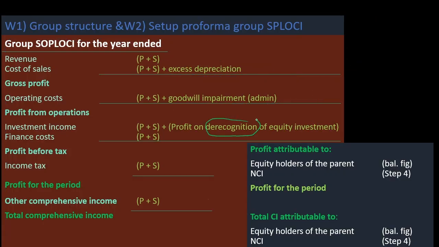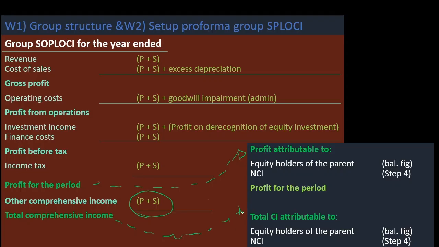Under investment income, we have to add the profit or deduct the loss from the derecognition of equity investment, which is usually the disposal of associate, subsidiary, or whatever. We also shouldn't include the dividend received from subsidiary because it will cancel out. And the same goes for other comprehensive income, where we add the parent's and subsidiary's other comprehensive income. After profit for the period, we have to classify the profit to the group and to the NCI, and then we attribute other comprehensive income to the group and to the NCI.